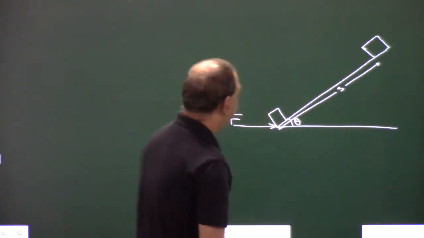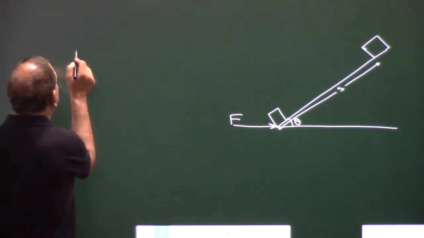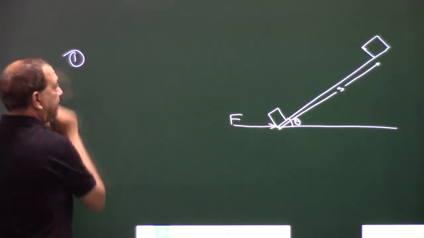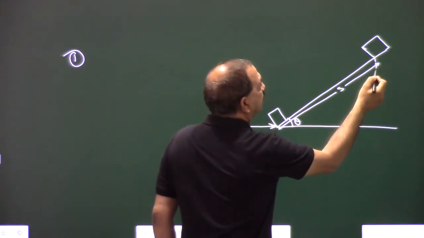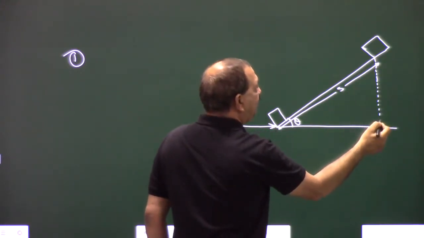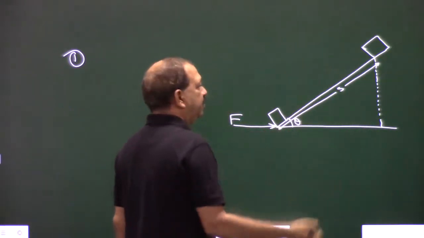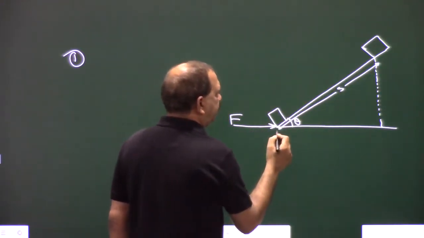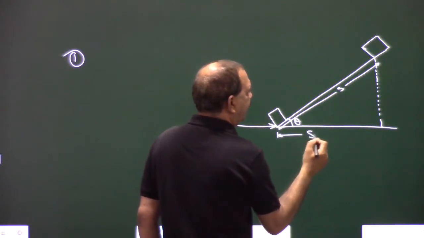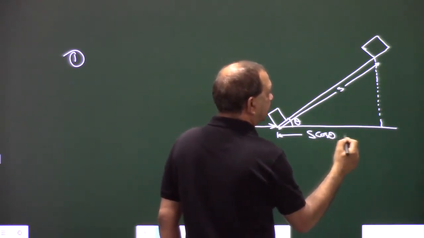First, the first way, what we do, we take the displacement in direction of force. So if this is s, and we will use a small trigonometry, that this will be s cos theta.